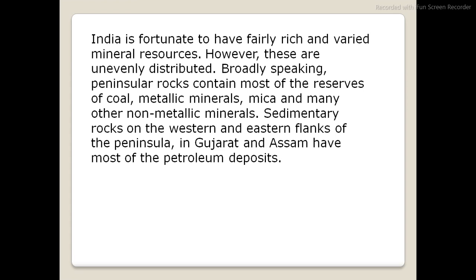Yes, the interesting fact about rat hole mining, right? Please read out. Interesting fact, rat hole mining. Do you know that most of the minerals in India are nationalized and their extraction is possible only after obtaining due permission from the government? But in most of the tribal areas of Northeast India, minerals are owned by individuals or communities.